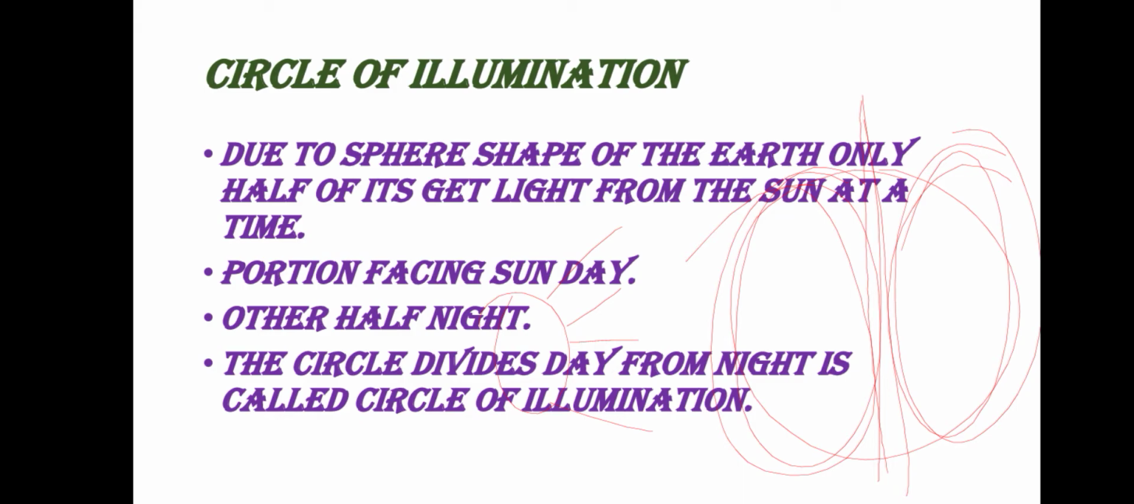And if it is night in India, it will be morning in USA. This is due to the circle of illumination only. And what is meant by circle of illumination? Let me show the diagram.